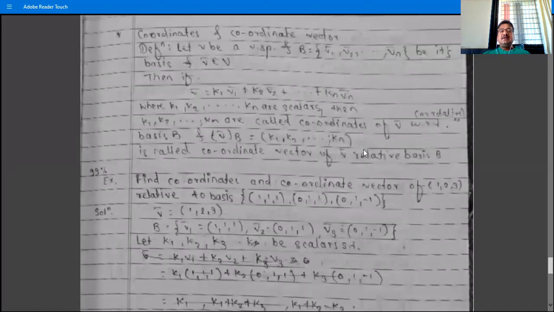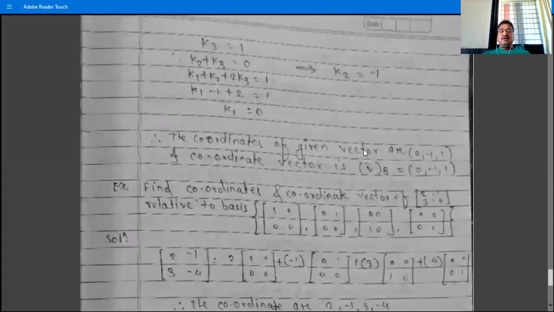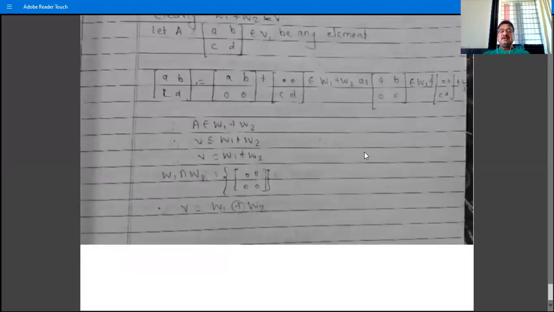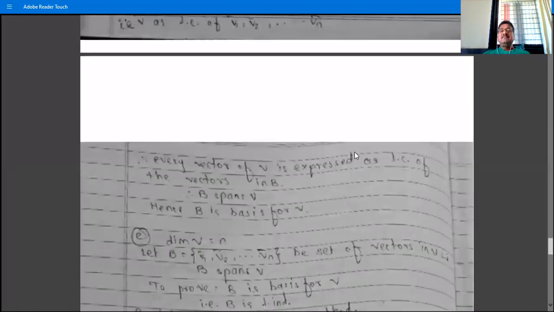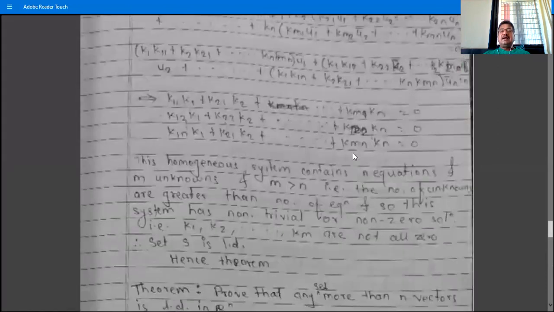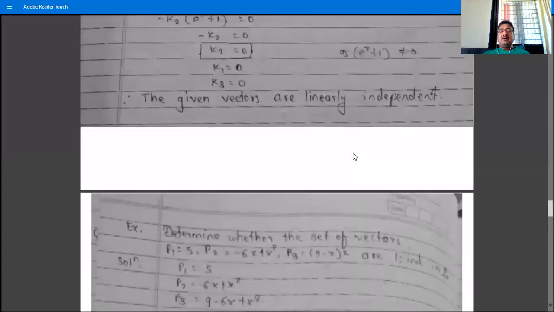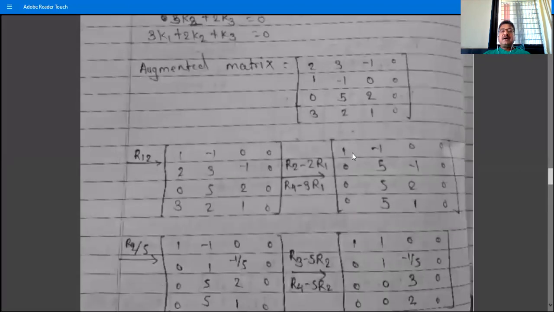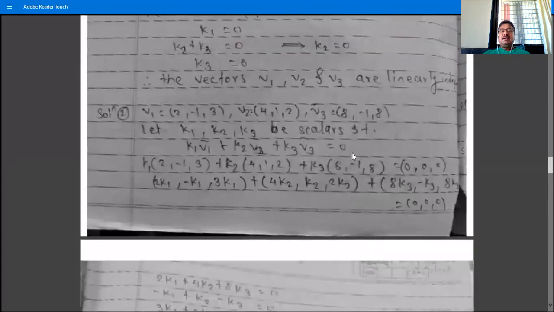So the set contains 3 vectors. Don't make the wrong interpretation that if the set contains 3 vectors from R3, then it is a basis of R3. There are some sets which contain 3 vectors from R3, but are not a basis of R3. That is, if the set contains 3 vectors from R3, then it may or may not be a basis of R3. For example, we take 3 vectors from R3 such that the set is linearly dependent. That is, the set is not linearly independent.